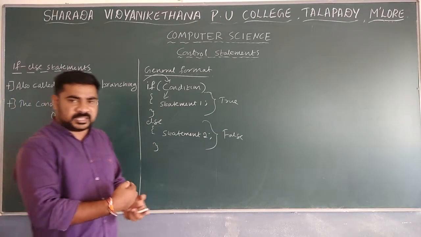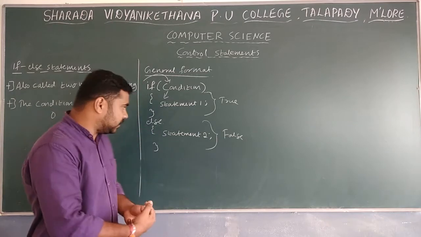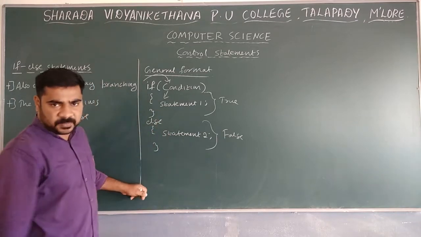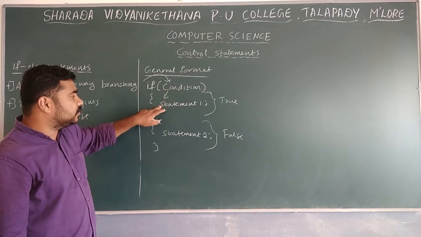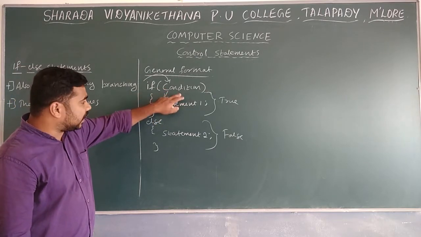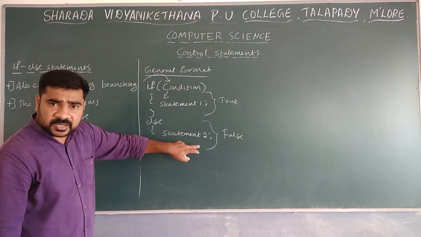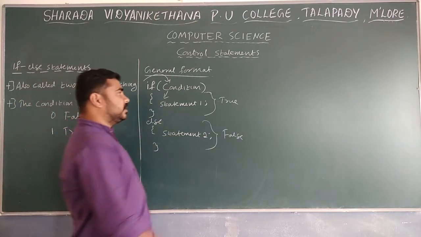I already explained the same thing in programming constructs, so I am not going to deal with this part a second time. Here, first check the condition. If the condition is true, then statement 1 is going to execute. If the condition is false, then statement 2 is going to execute. So we will see the flow chart.